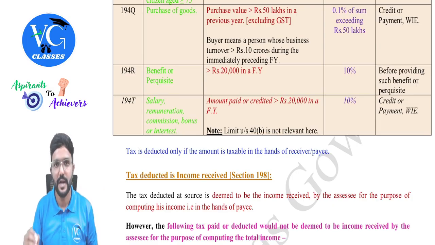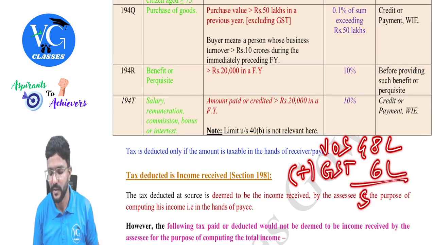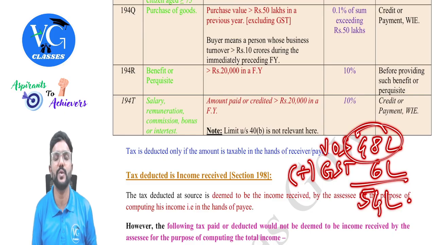For example, assume the sale value or purchase value is 48 lakh. That is the value of supply, plus GST. Assume 6 lakh, I'm just taking randomly. So the total invoice price is 54 lakh. Should TDS be deducted? No. 48 lakh is less than 50 lakh, so no TDS.